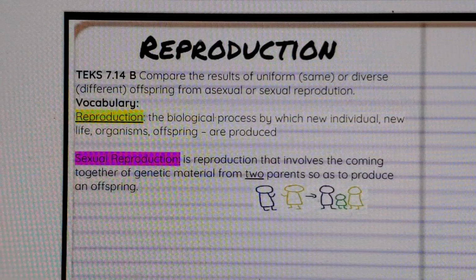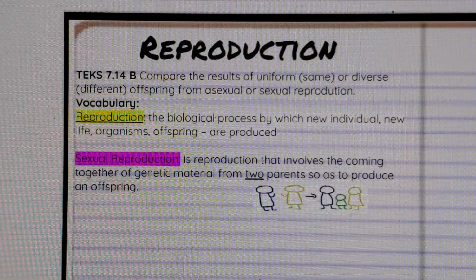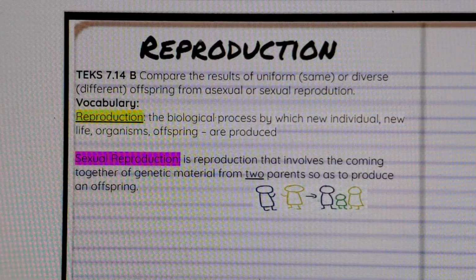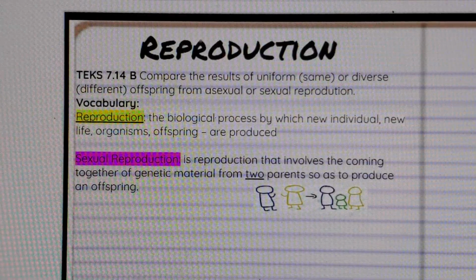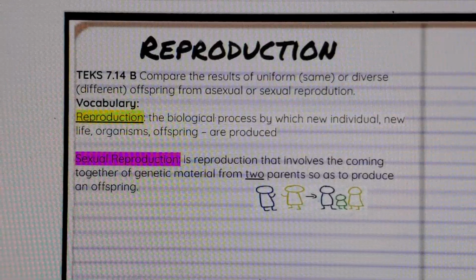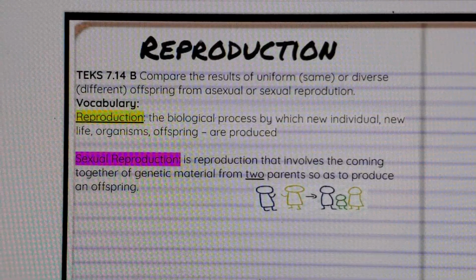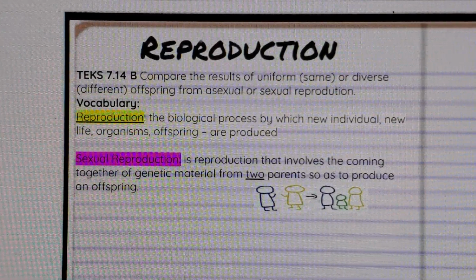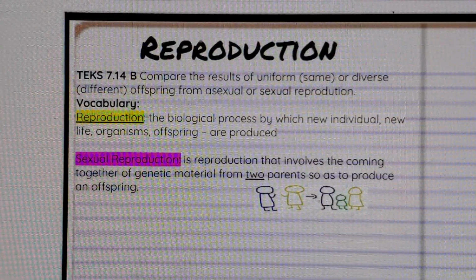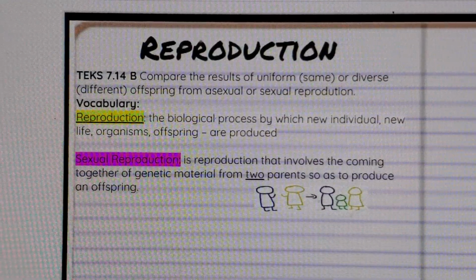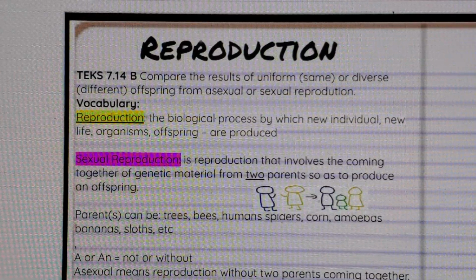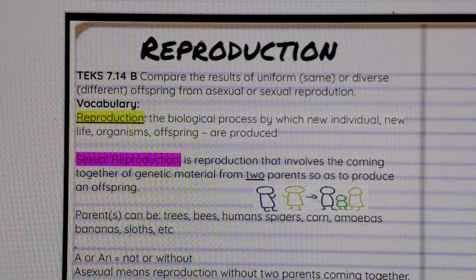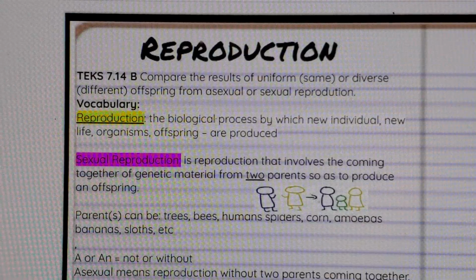The first type is called sexual reproduction. It's reproduction that involves the coming together of genetic material from two parents to produce an offspring. Okay? So here we have a male and a female, and by parents, it can be trees or bananas or corn or sloths or anything that's a living organism.